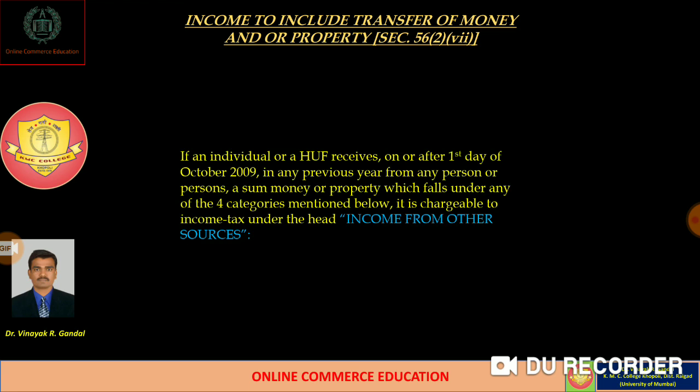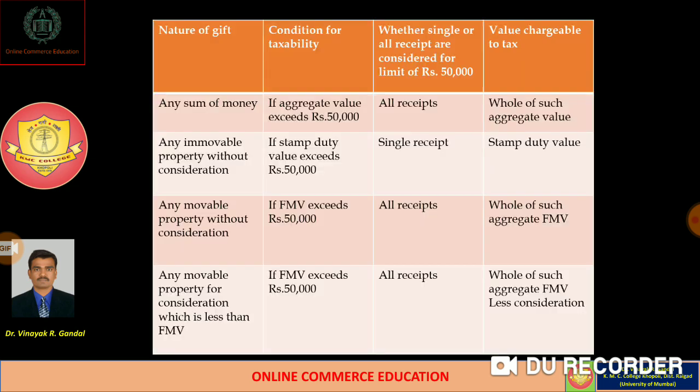Dear students, the provision is that if an individual or HUF, that is Hindu Undivided Family, receives on or after the first day of October 2009, in any previous year, from any person a sum of money or property which falls under any of the four categories mentioned below, it is chargeable to tax under the head of income from other sources.